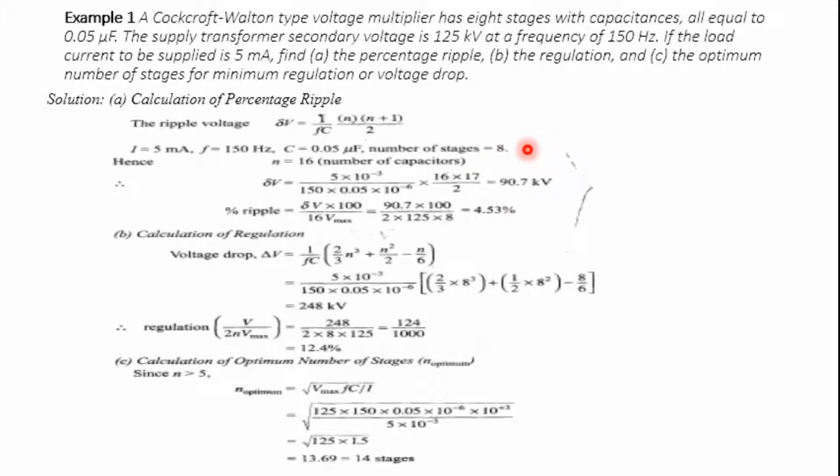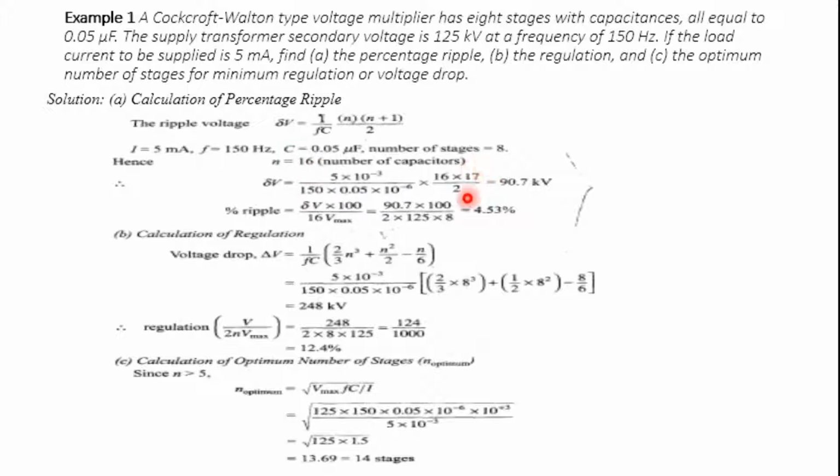In each stage we have 2 capacitors, so the n value will become 16. That is, the number of stages, 8, into 2. So n is equal to 16, the number of capacitors. Substitute this value in delta V: the current I, the capacitance, and the frequency, with n equal to 16.